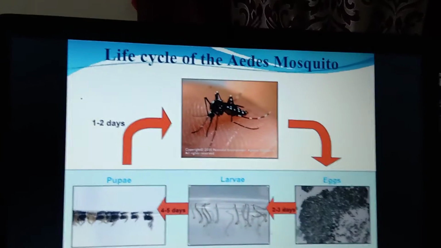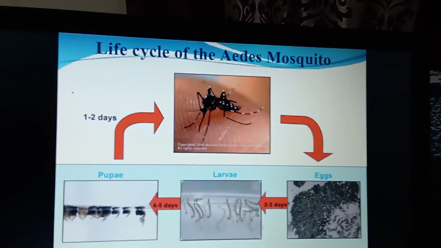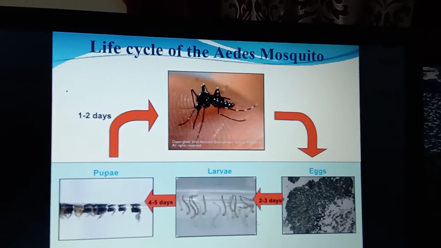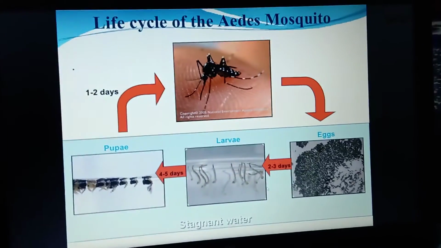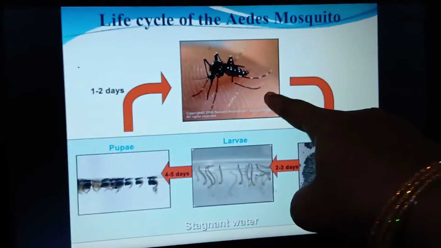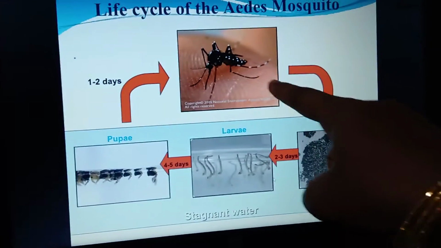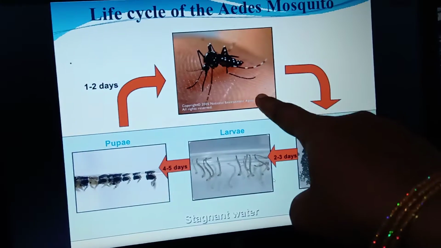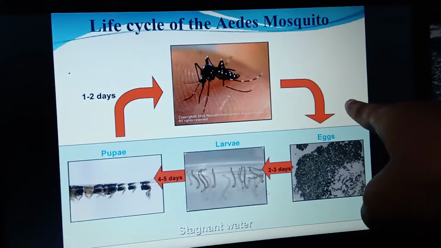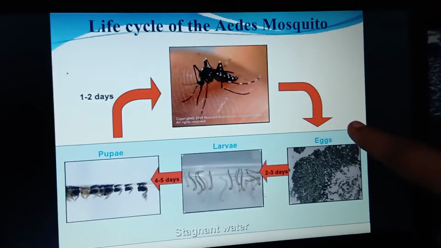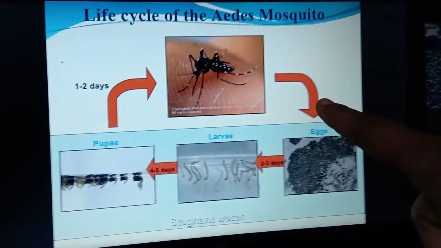Okay, next we'll see the life cycle of the Aedes mosquito. From the infected person, the mosquito acts like a carrier, and this carrier mosquito infects the uninfected person.